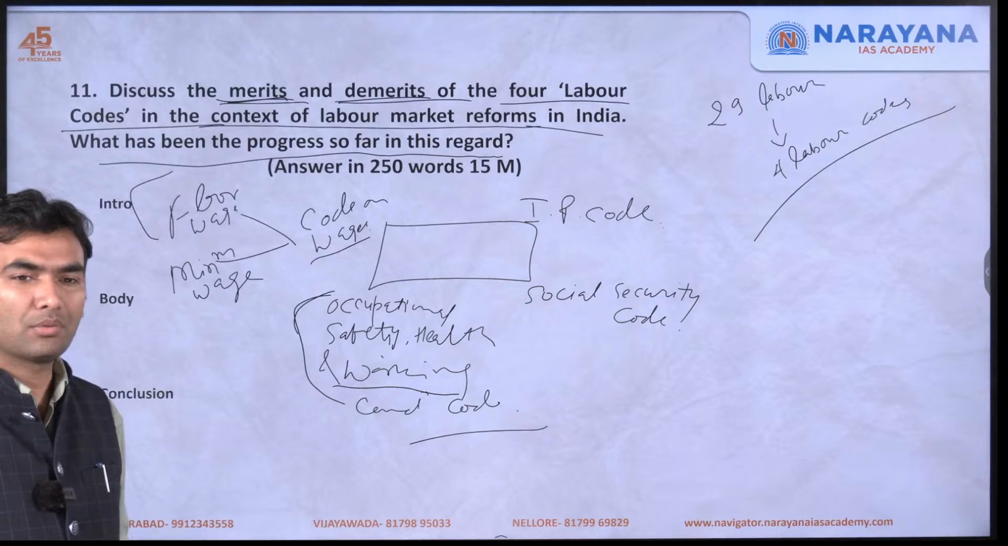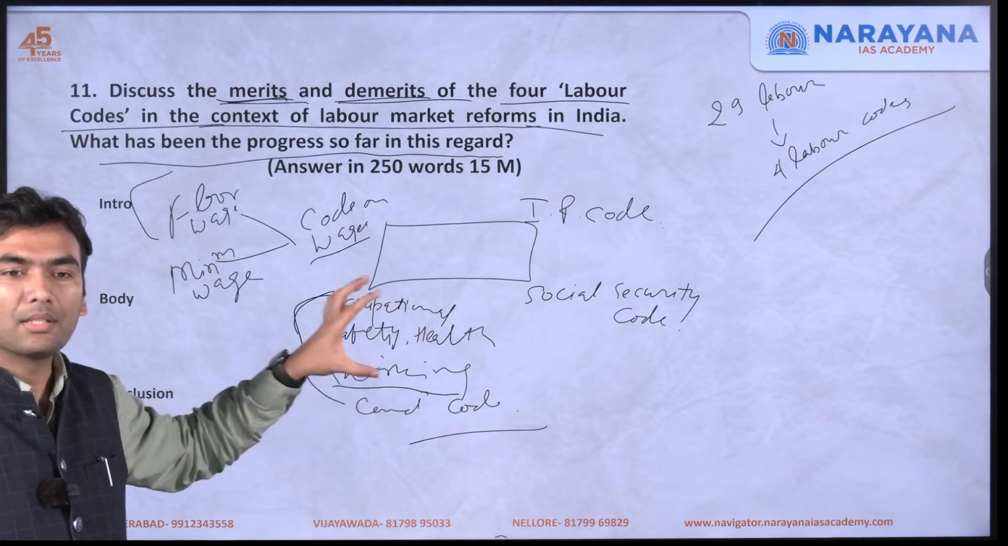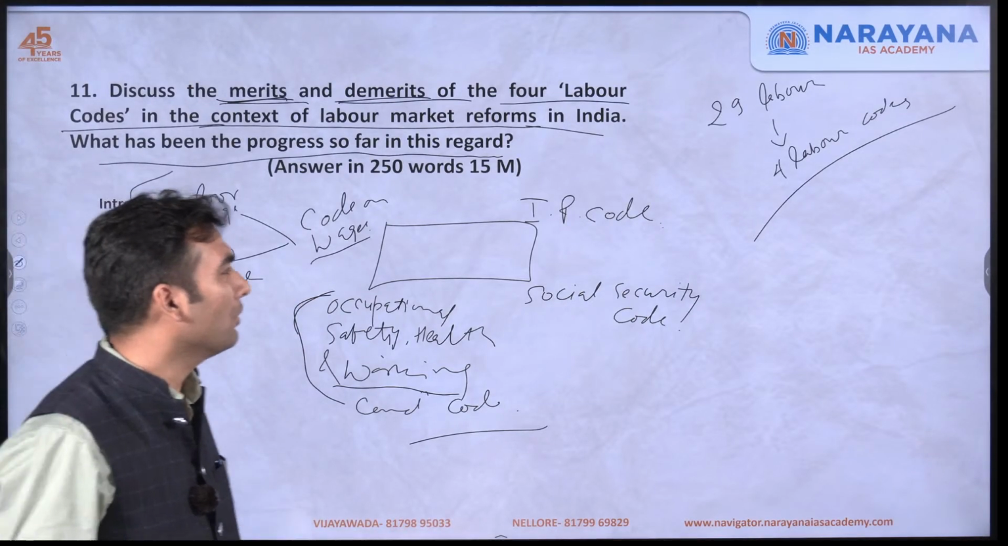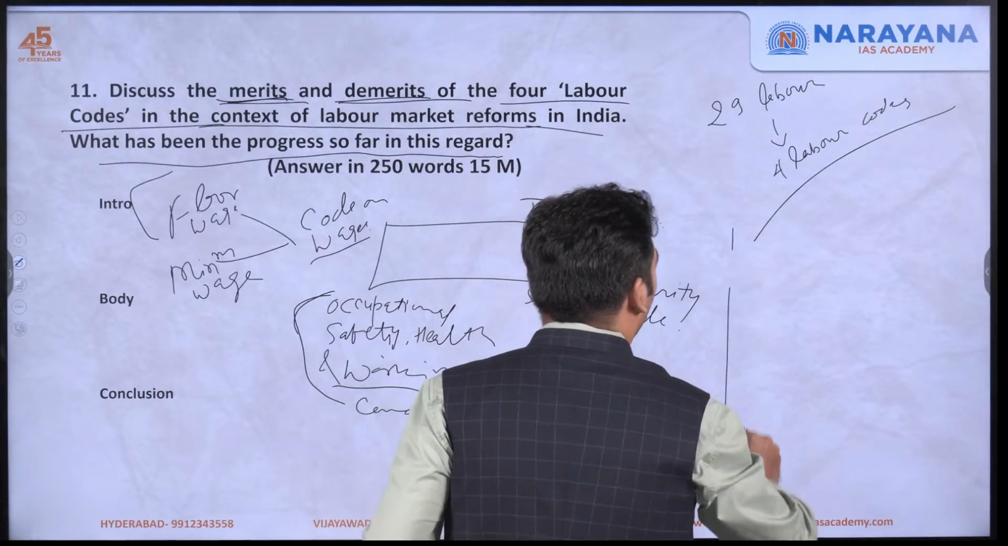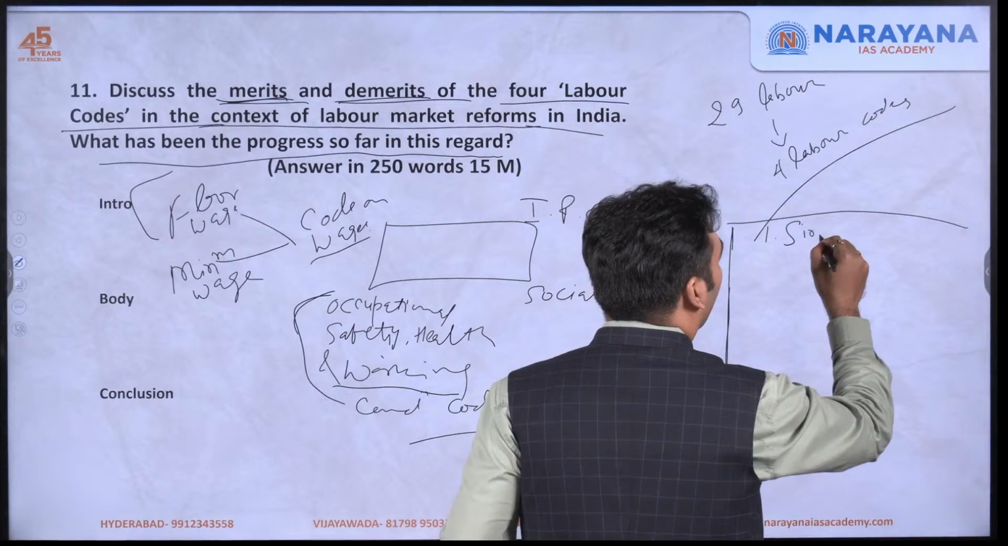Now you have to see all these points that I have just told you are also the merits, these are the things which have been dealt with by these codes. But apart from them, I will also give you some other merit points. First is that this is simplification of labor laws.